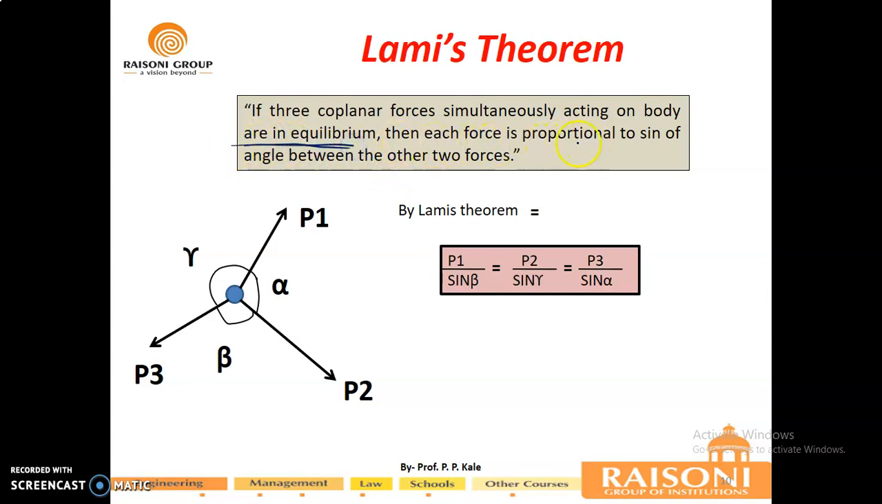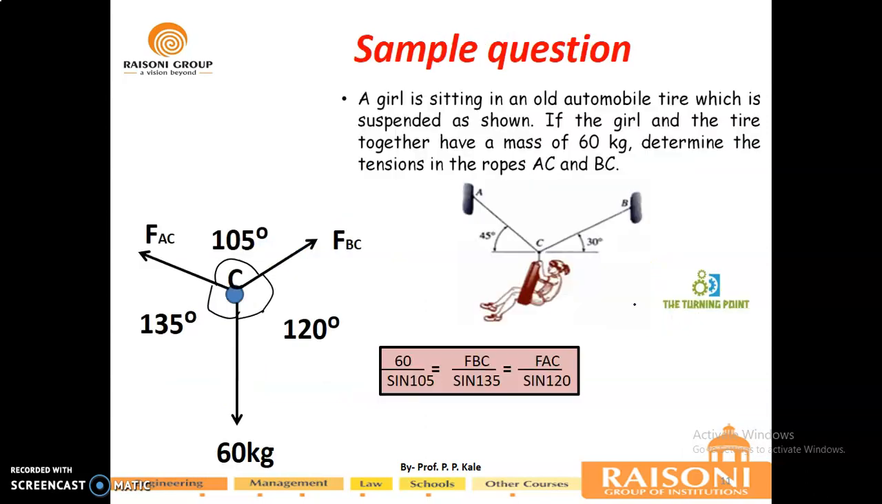Then each force is directly proportional to the sine of the angle between the other two, meaning there is a use of the sine rule here. So from Lami's theorem, P1 will be directly proportional to sine beta, meaning P1 upon sine beta equals P2 upon sine gamma equals P3 upon sine alpha. So this is the exact expression for Lami's theorem. For that you can have this particular problem.